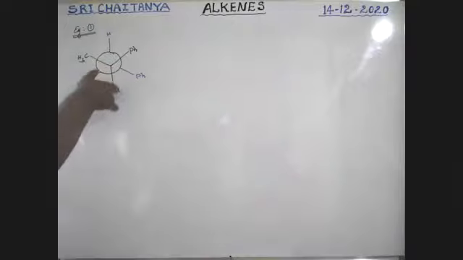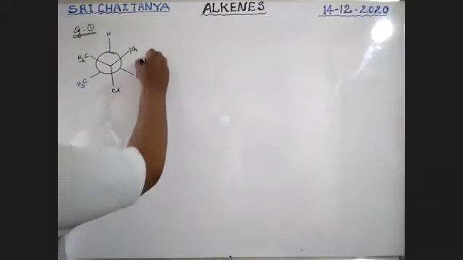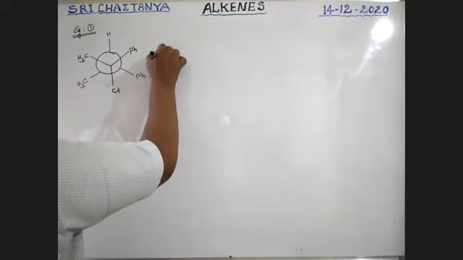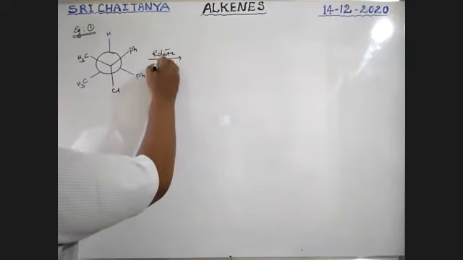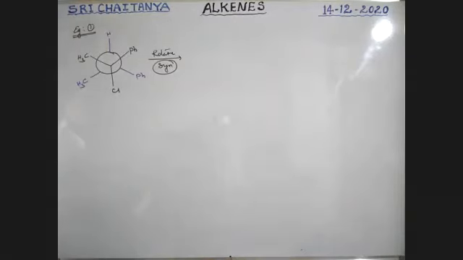So this hydrogen is here. This methyl group is here. This phenyl is here. Phenyl is here. Okay. So rotate, boys. I'm going to explain syn elimination.